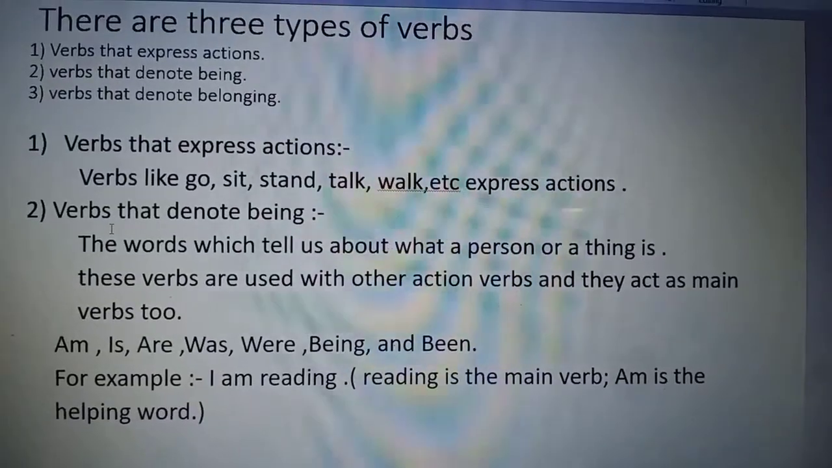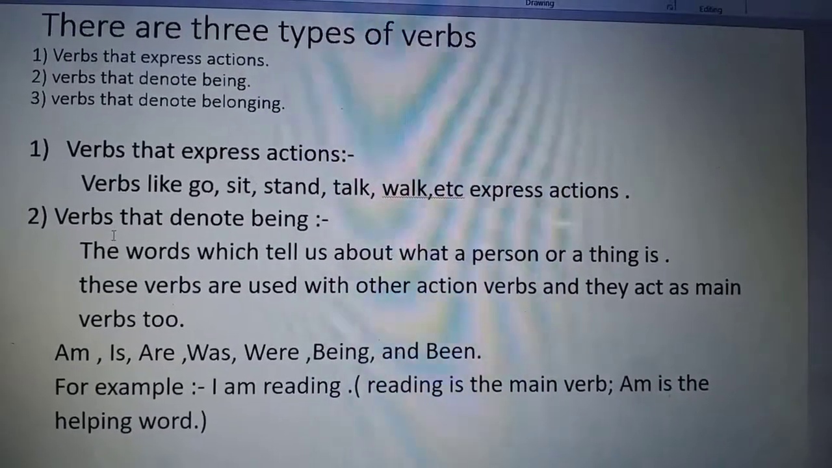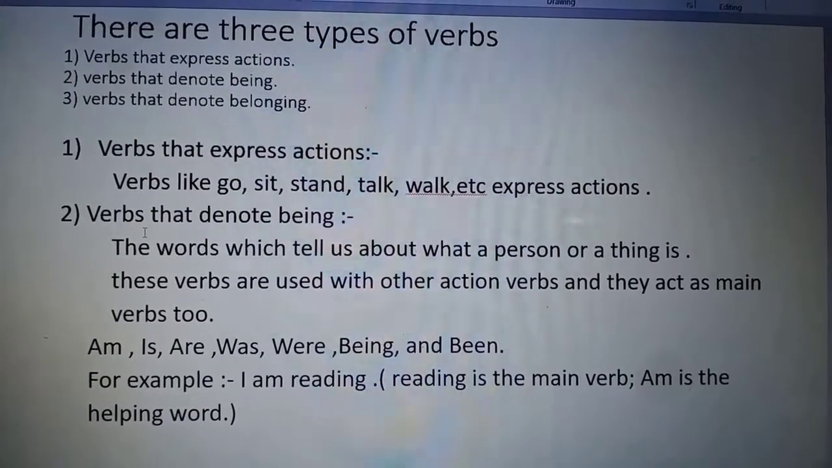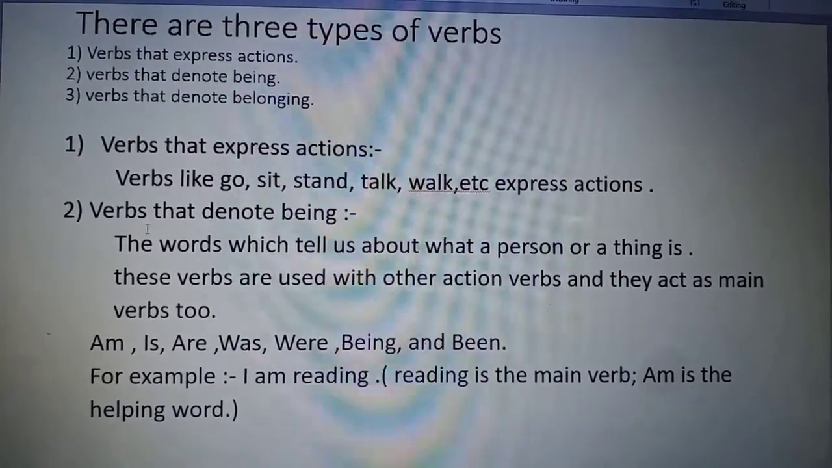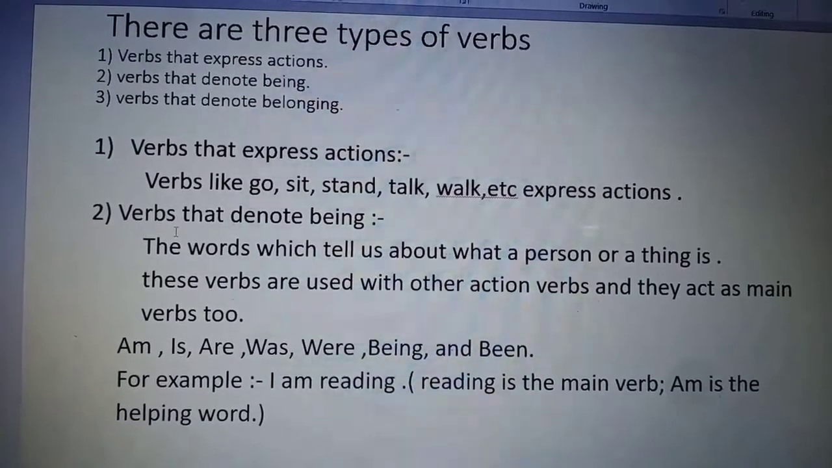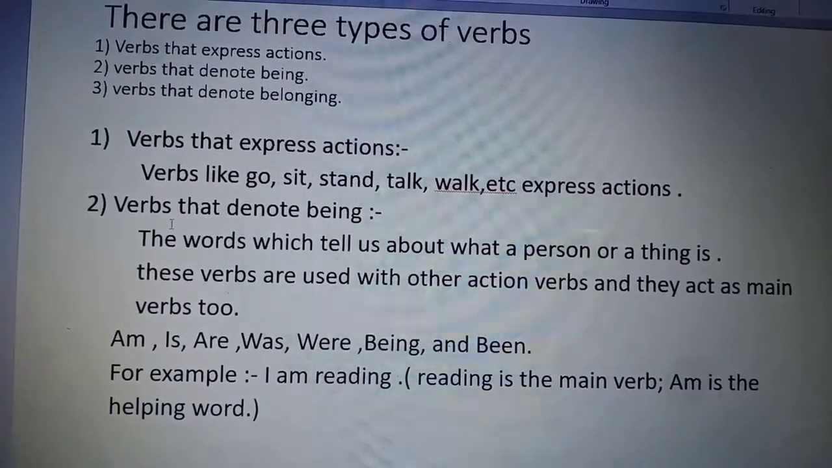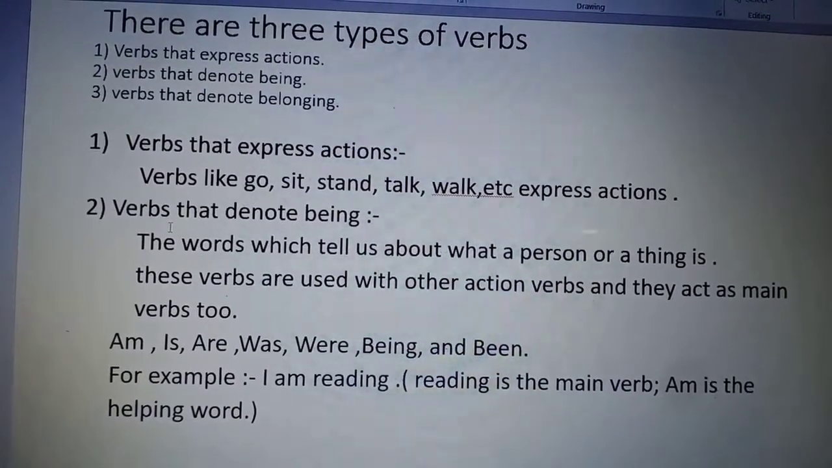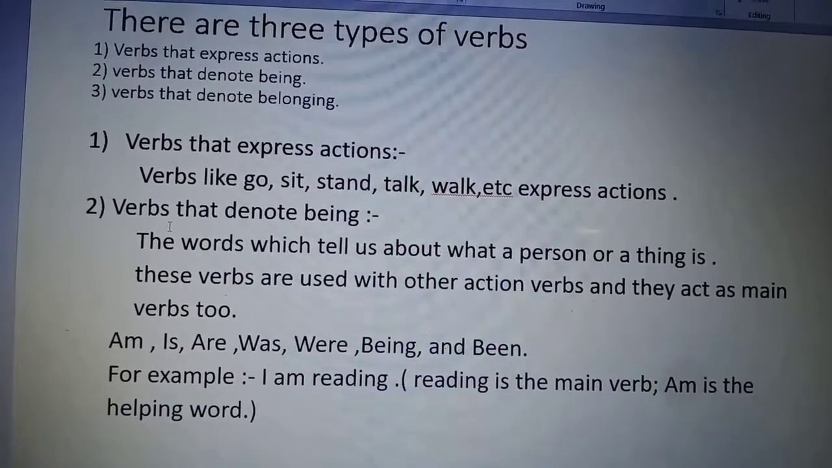So there are three types of verbs. First is verbs that express action. Second, verbs that denote being. And third is verbs that denote belongings. So let's begin with the first form of verb. So first form is verbs that express action.